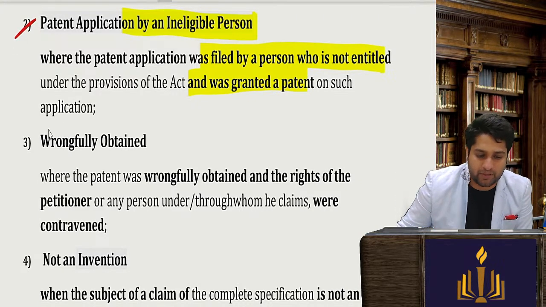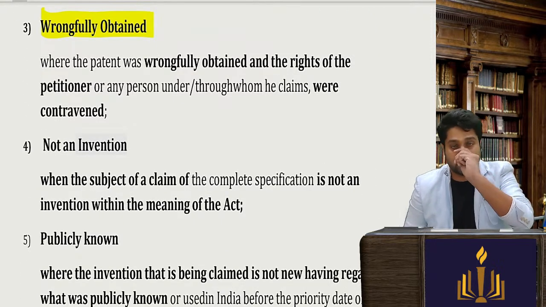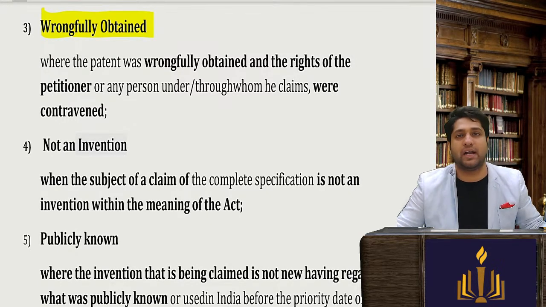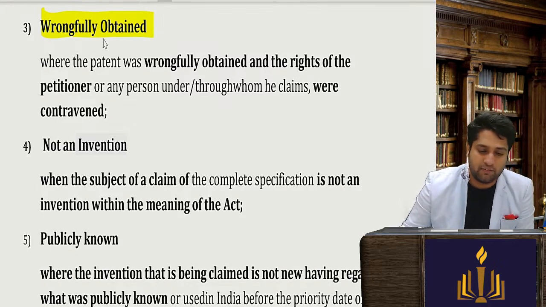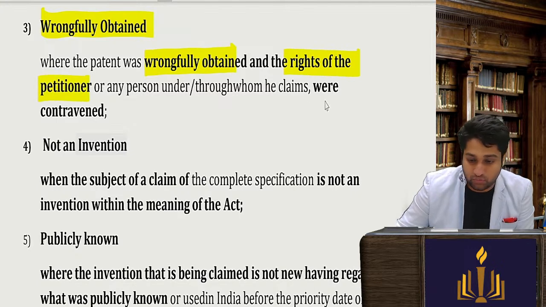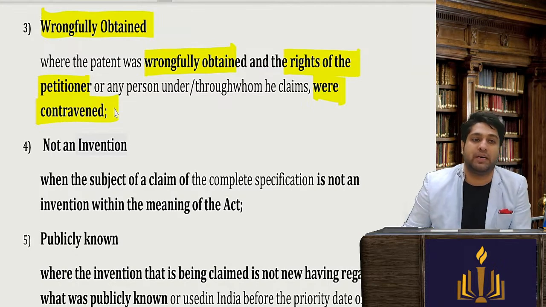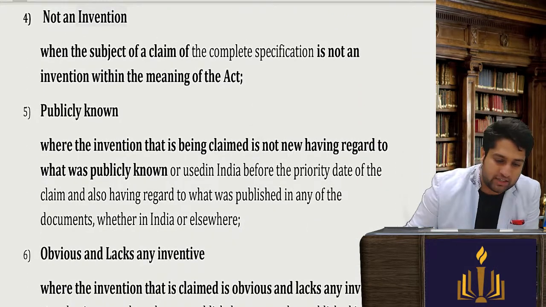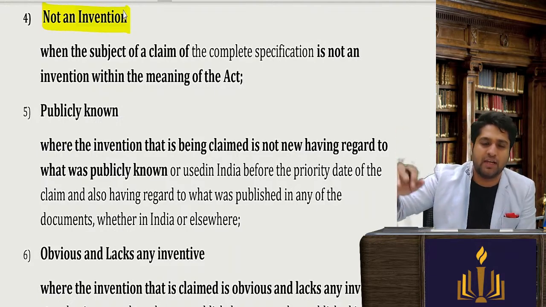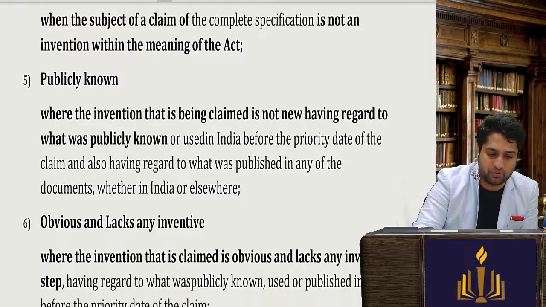Second, it is wrongfully obtained. The patent was wrongfully obtained. You had forged the document, you had leaked the information, you had hacked the email to get these basic things and put it in your name. Where it was wrongfully obtained and the rights of the petitioner were contravened. So for those who are filing the case, we come to know that his rights were contravened. It is not an invention. Very, very simple, very common, that it does not fall under the definition of invention. It can be challenged, and in the courts if it is found, then it can be removed.